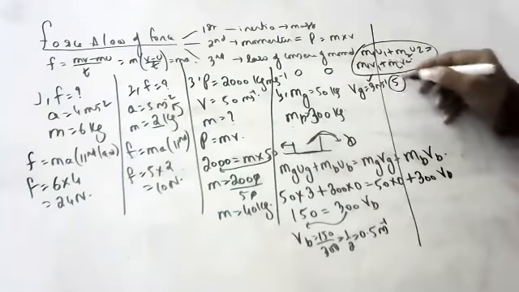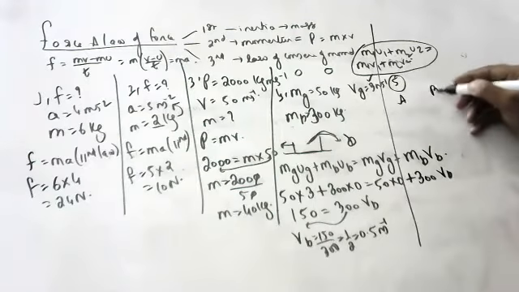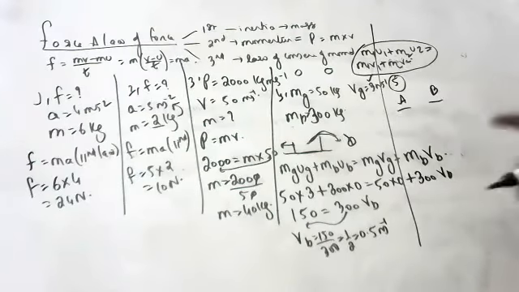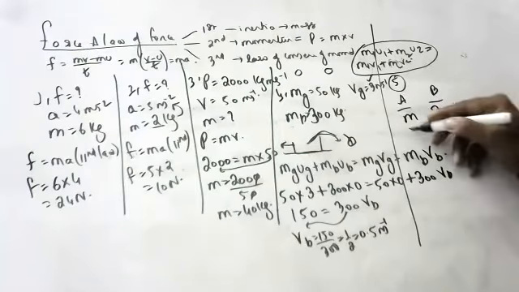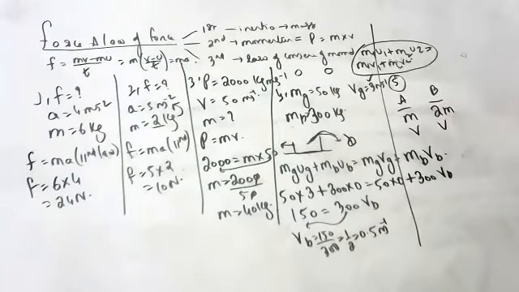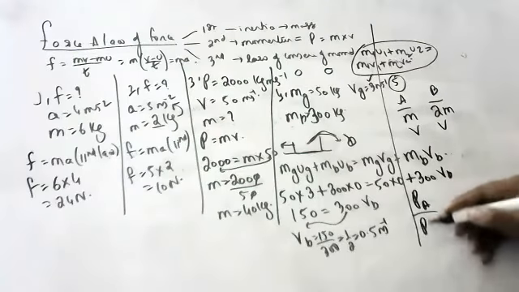Tanmay, are you there? Yes, sir. Tanmay, can you help me find the ratio of momentum of two bodies A and B? Two bodies A and B, whose masses are in the ratio of m to 2m, both have the same velocity v. What is the ratio of momentum of A and B?